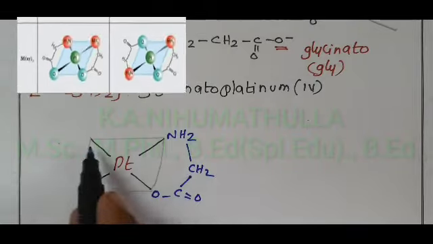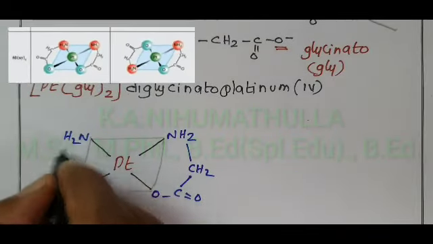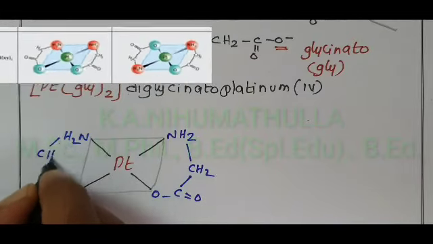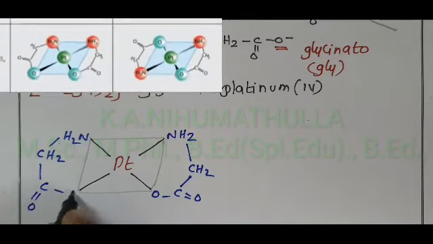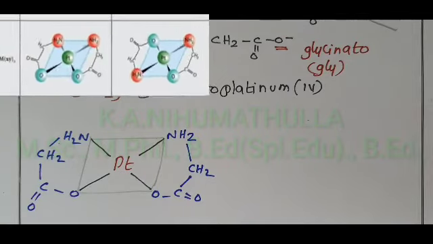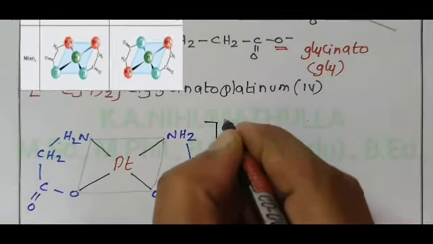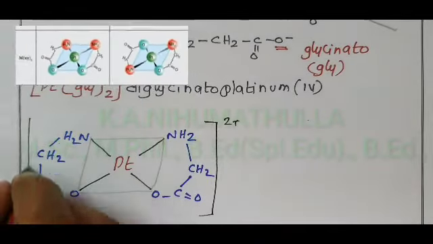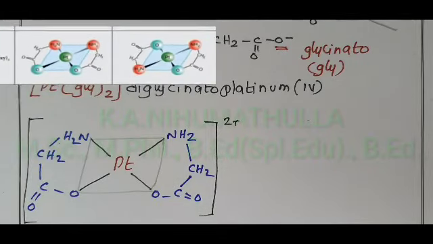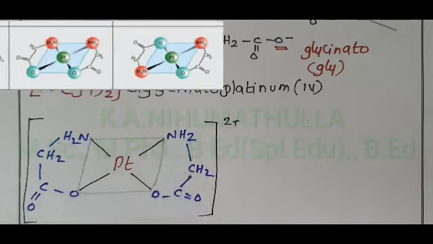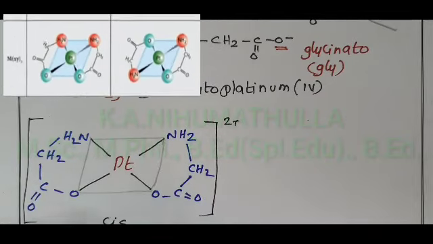Like this, if you write glycinato here, NH2, CH2, C double bond O, O. What is the charge on this complex? 2 plus. So, this is your cis form, because the donor atoms are the same and the structure is the same, therefore it is called cis isomer.